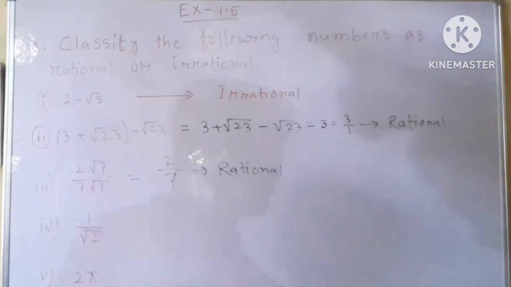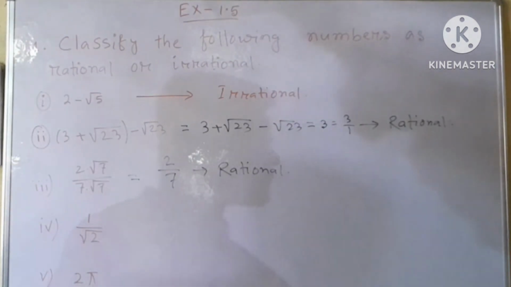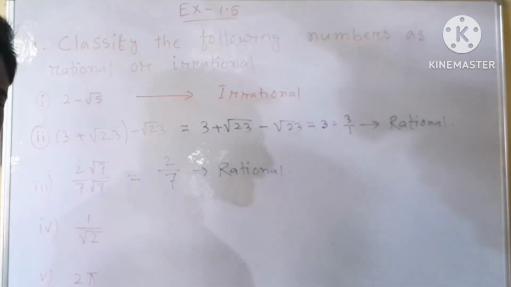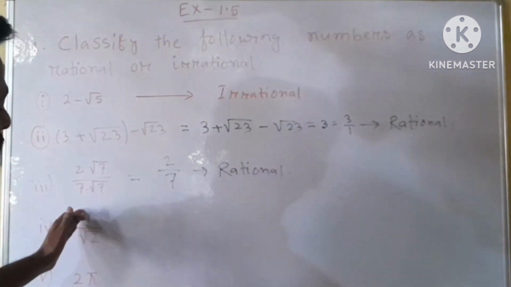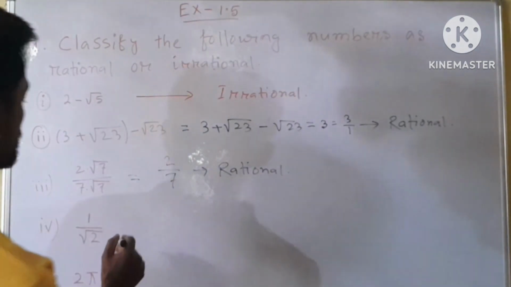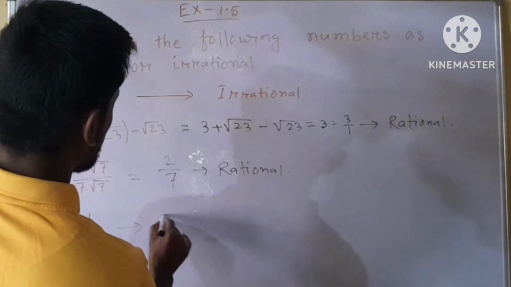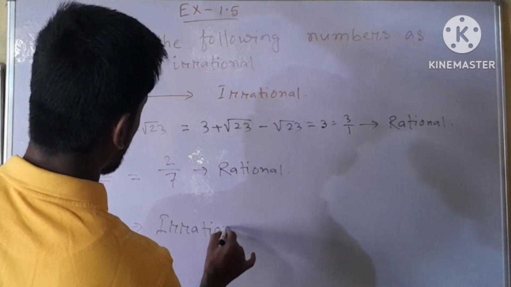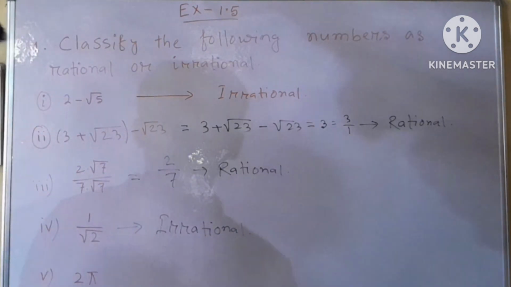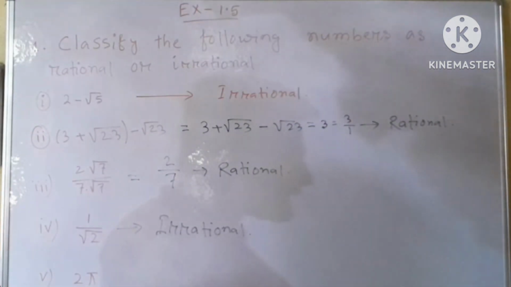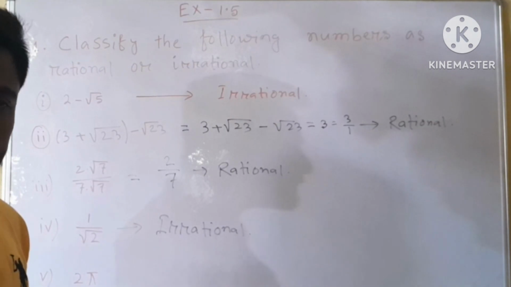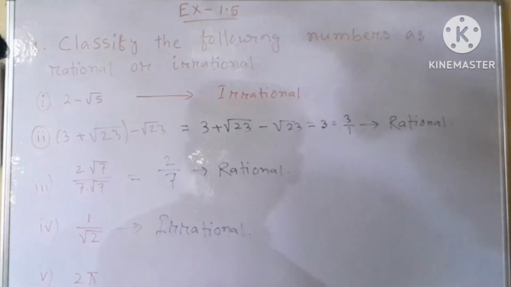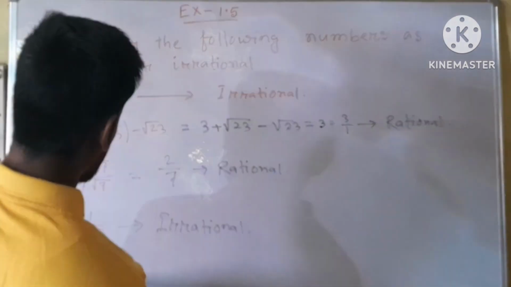Next, Roman number 4, here 1 by root over 2. Since root over 2 is irrational, 1 by root over 2 will make an irrational number. Next, Roman number 5 here, 2 pi. Since pi is an irrational number, therefore 2 pi will make an irrational number.